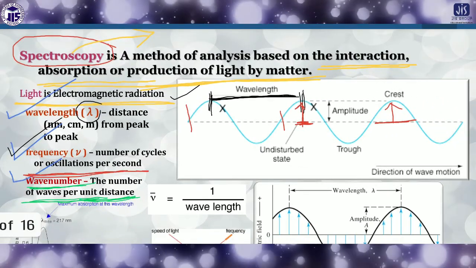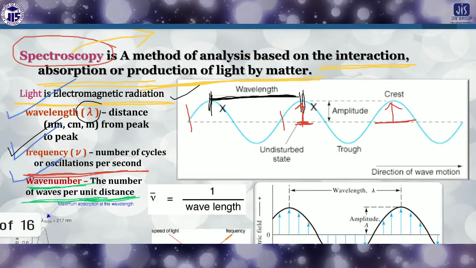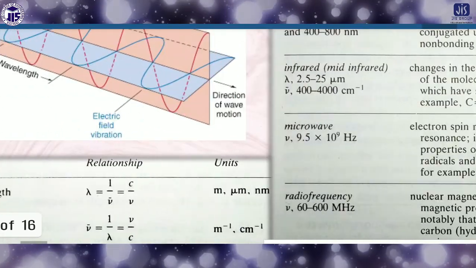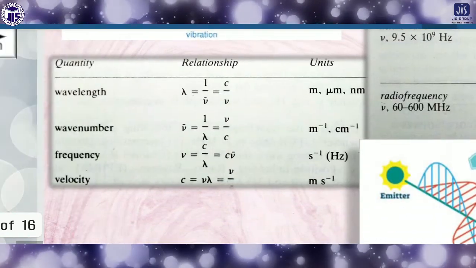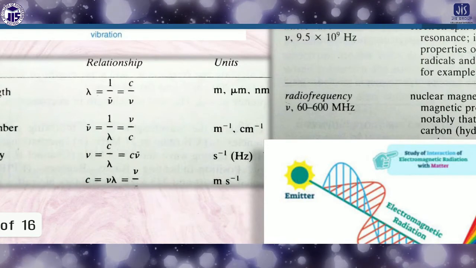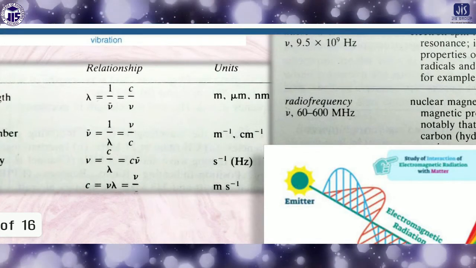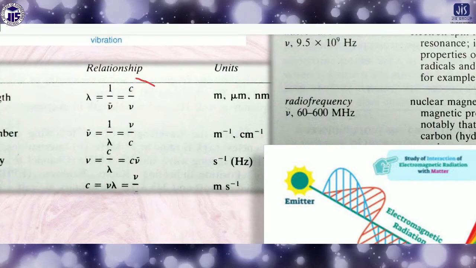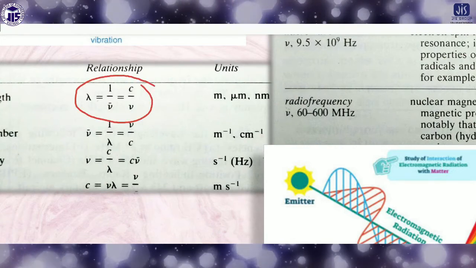Now we will move to the relationships between different terms, which are very important. First, the relationship between lambda and nu: lambda is equal to c by nu.